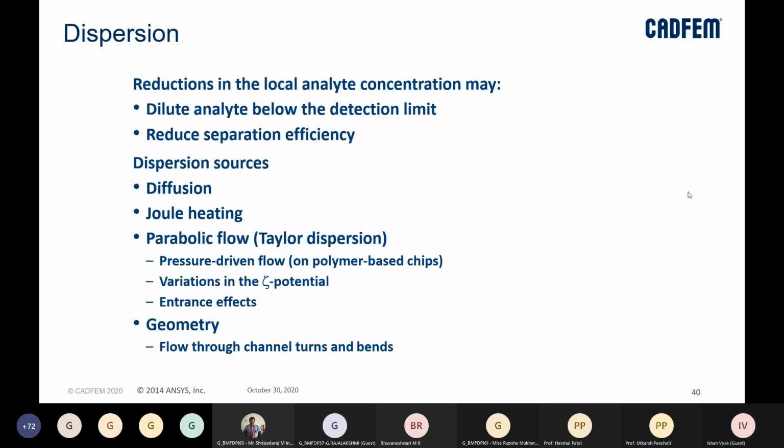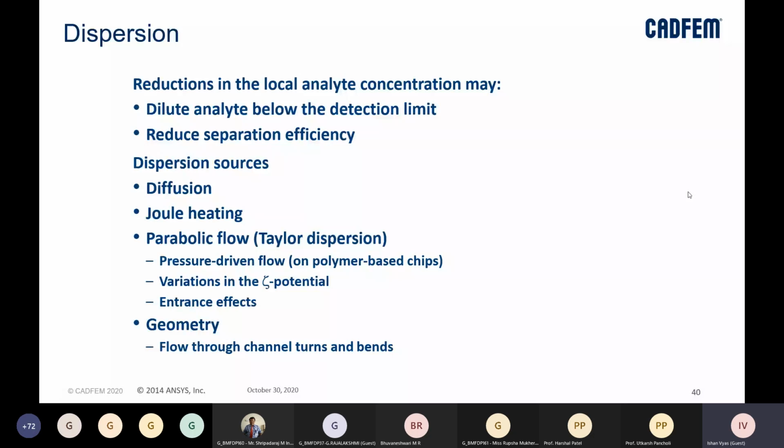So as I said, dispersion will be one of the challenges which we will be facing in this case, during our simulations or during any microfluidics device as well, right? If there is any reduction in the local analyte concentration, that can dilute analyte below the detection limit or reduce the separation efficiency.